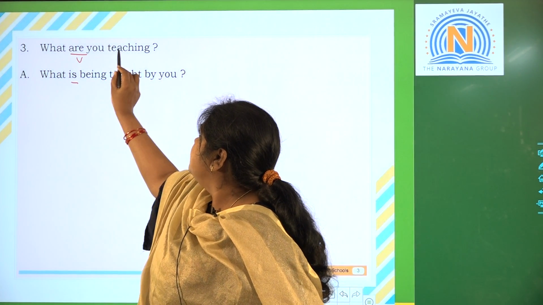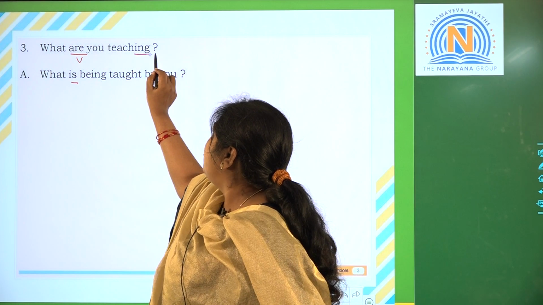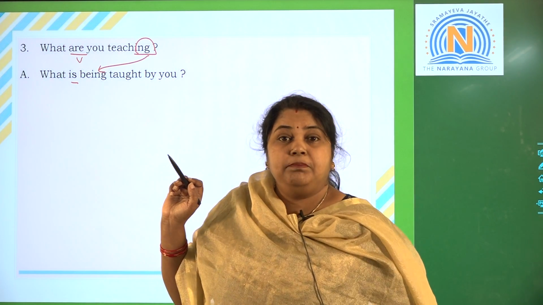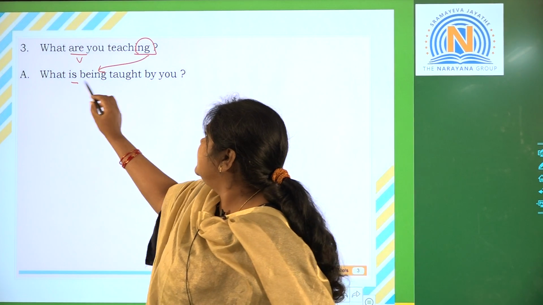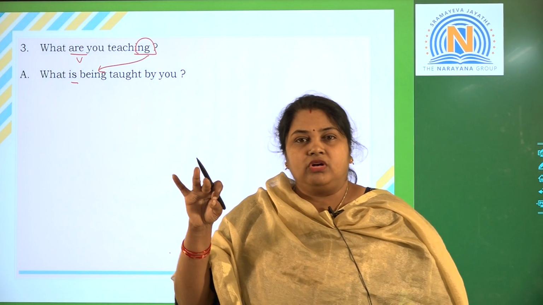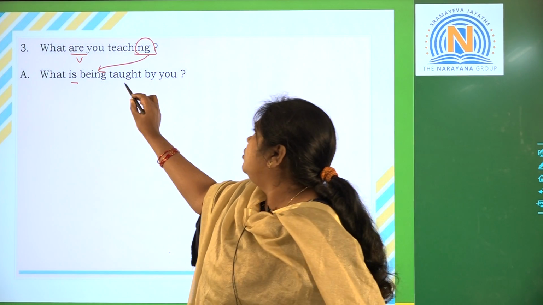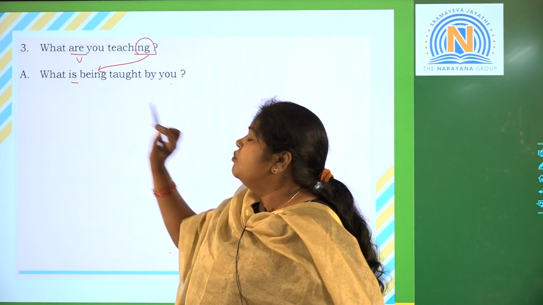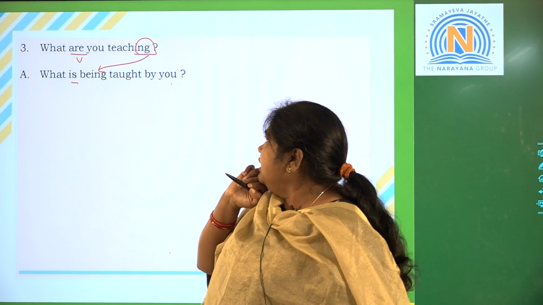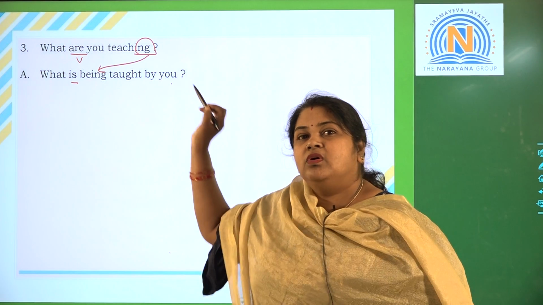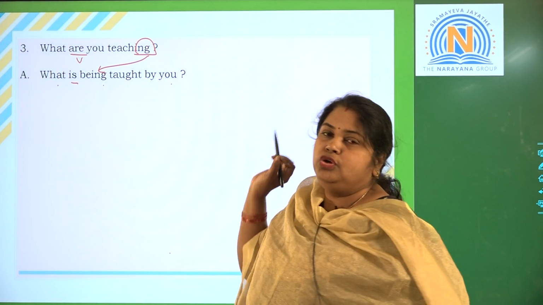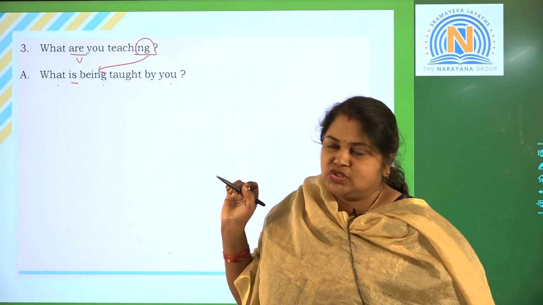What is being, it is in the ing form, so we have to take B-E-I-N-G, being, right? What is being taught, teach, taught, V3, right? Taught by you. What is taught by you, right? So what is my object? What? So what is being taught by you is the answer. Right students? Next.